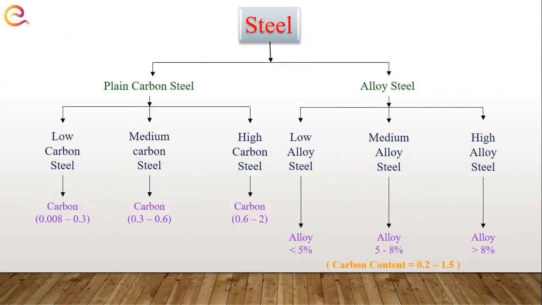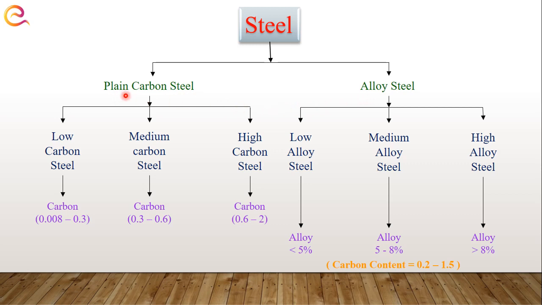Here is the general classification of steel, which we saw in our previous session. In that session, we studied plain carbon steel and its three types: low carbon steel, medium carbon steel, and high carbon steel. In today's session, we will look at alloy steel and the different alloying elements and their effects on steels. What is the basic difference I told you in our previous session?